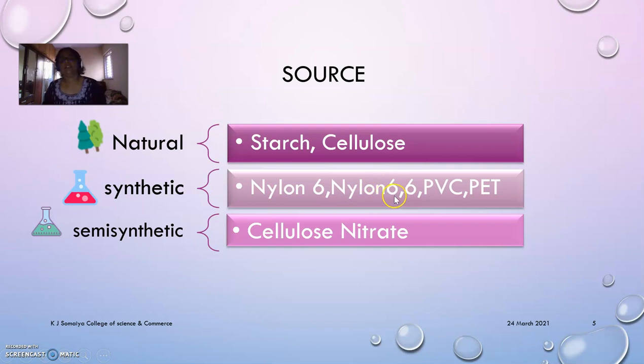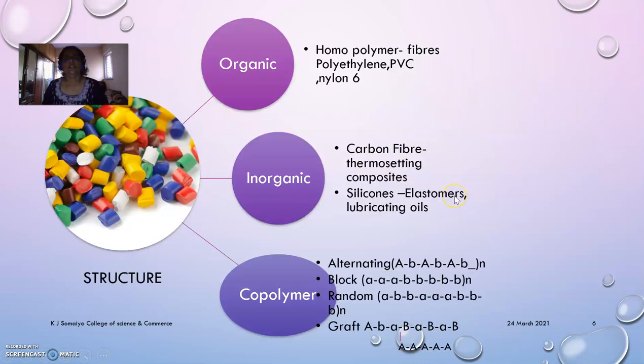Okay, so they are silky fibers to prepare textile fabrics. And then now there are PVCs and PETs, which we know as PET bottles. So these are all synthetic materials. Then comes the other way of classifying the polymers, based on the structure.